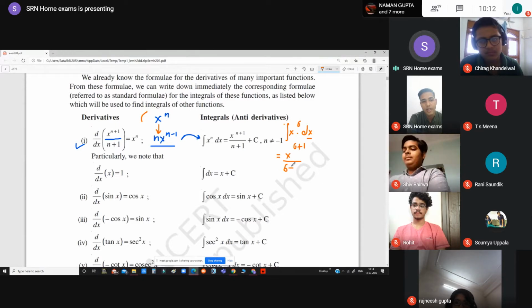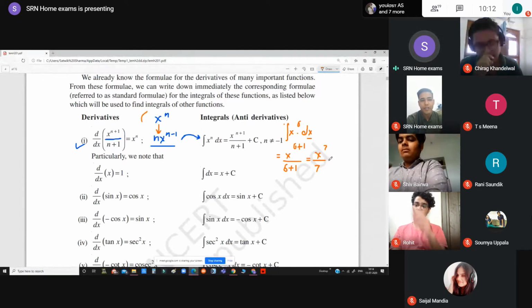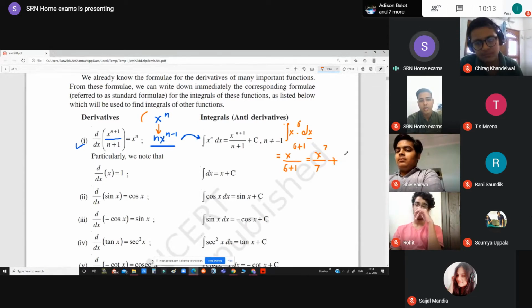Now you can understand that this is exactly opposite of differentiation. So in this way you get the final answer as x raised to the power 7 with denominator 7. Okay, now a very important part: whenever we are integrating a function, we always put a constant.